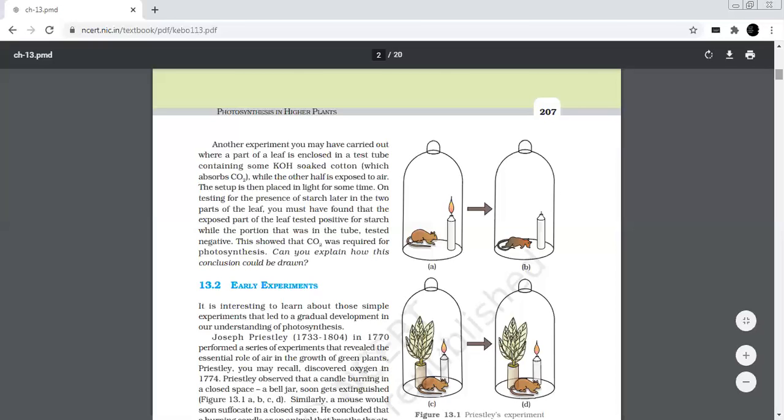Next is carbon dioxide. To perform the half-leaf experiment, a part of the leaf is enclosed in a test tube. The test tube contains some cotton soaked in KOH, and the other half of the leaf is exposed to light. The setup is then allowed to stand in light for a few hours. When the starch test was done, it was observed that the exposed part of the leaf tested positive for starch, while the portion enclosed in the tube tested negative. This indicates that CO2 is also essential for photosynthesis to take place.